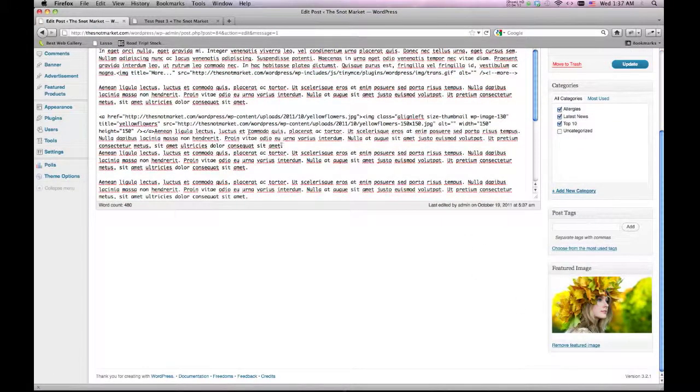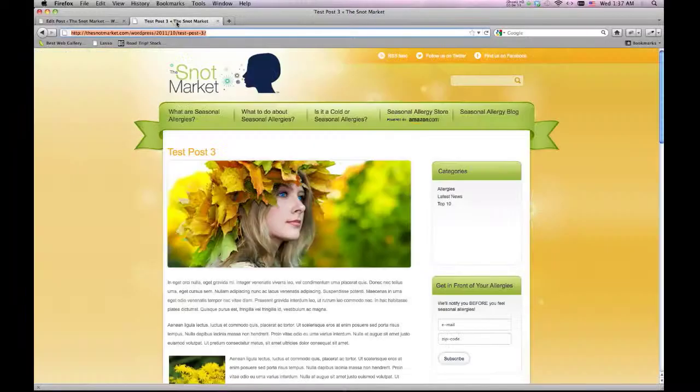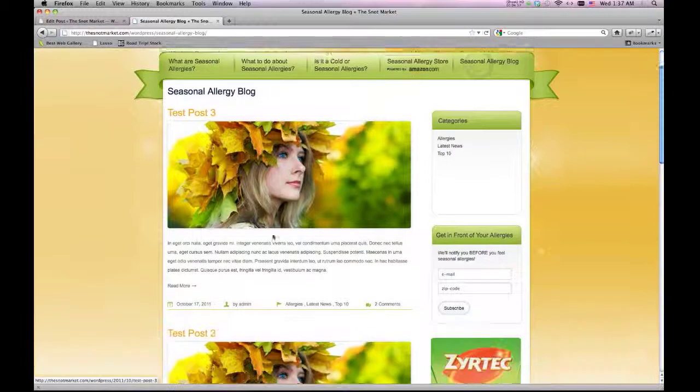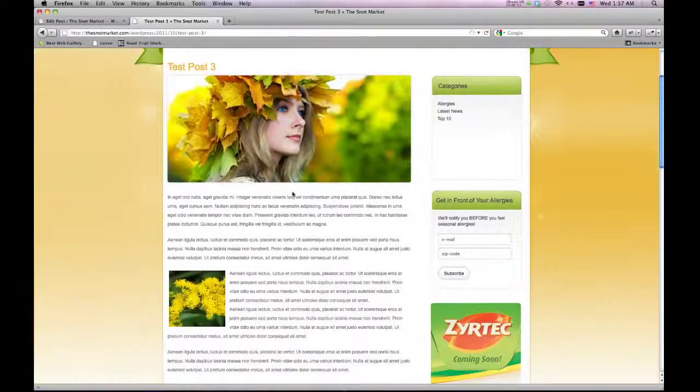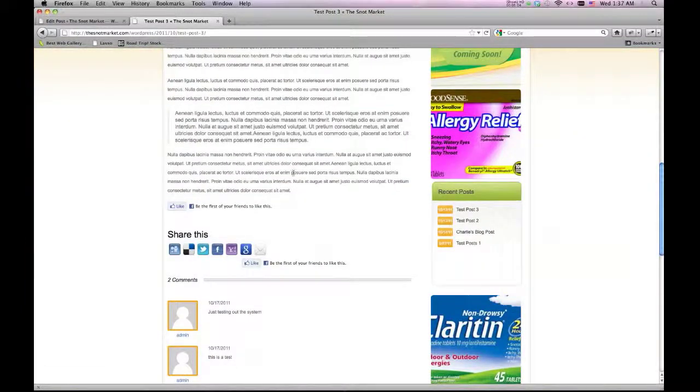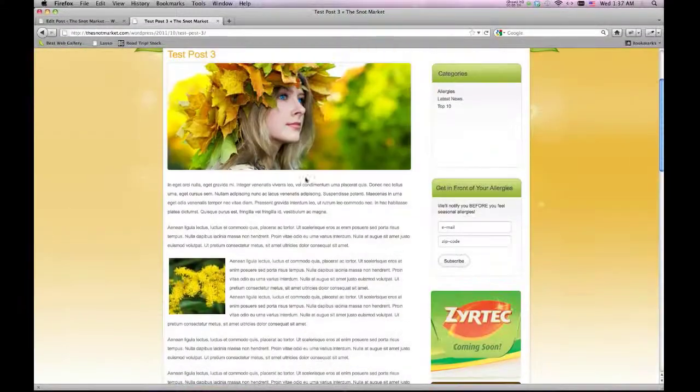Featured image, just like any other section, your featured image, you upload it, it appears in the preview, which will be the blog page, and then it's the image that would appear on the full article and post page as well.